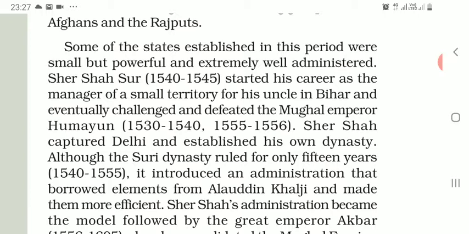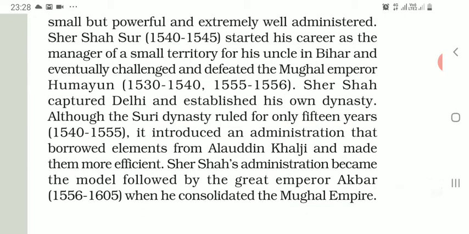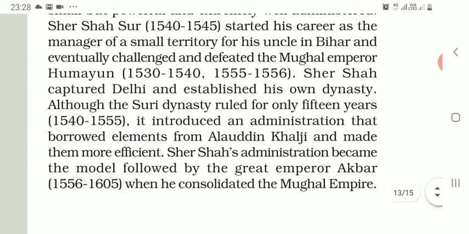Some of the states established in this period were small but powerful and extremely well administered. Sher Shah Suri started his career as the manager of a small territory for his uncle in Bihar and eventually challenged and defeated the Mughal Emperor Humayun. Sher Shah captured Delhi and established his own dynasty. Although the Suri dynasty ruled for only 15 years, it introduced an administration that borrowed elements from Alauddin Khalji and made them more efficient.